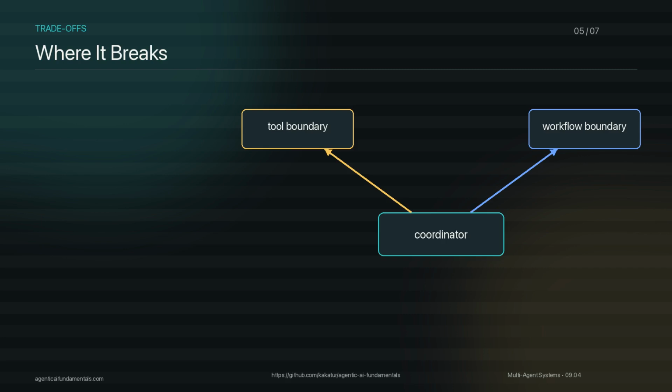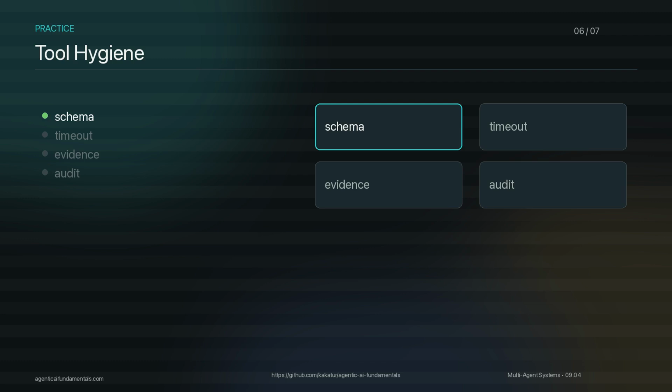You need explicit steps, retries, joins, checkpoints, and ownership of partial failure. The mistake is using agent as tool to hide a workflow. The wrapper stays small, but the behavior inside becomes impossible to inspect. There are 4 hygiene rules that make this pattern hold up. First, use a schema. The coordinator should know exactly what input the tool accepts and exactly what output comes back.